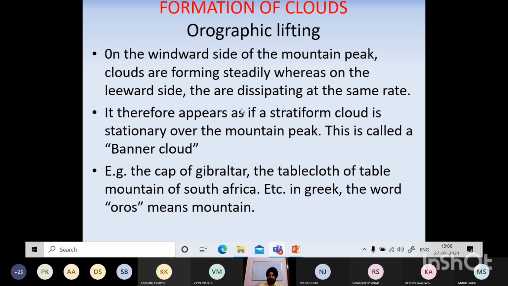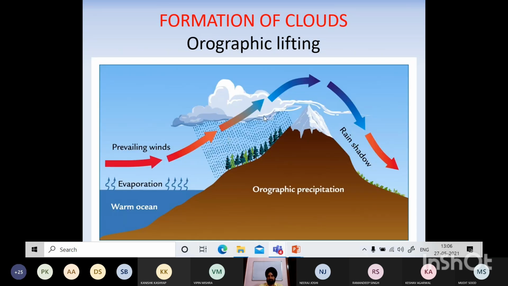So all these clouds form on the windward side of the mountain, whereas on the other side the air starts coming down. Naturally the opposite will happen. Rising के time में तो temperature falls. Now when the air starts sinking, the temperature will start rising. So humidity भी कम होनी शुरू हो जाएगी, and there is no cloud formation on the other side of the mountain. So आप foehn wind effect भी जिसे कहते हैं. This is the best thing: evaporation taking place, and with this evaporation the air is rising and it gets obstruction towards the mountain and starts rising up, and this cloud formation takes place.